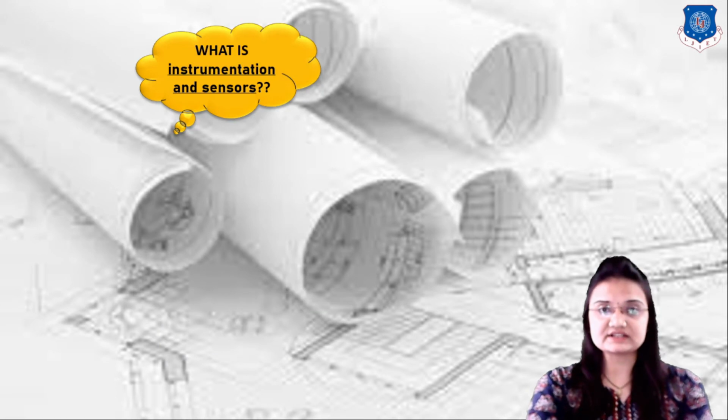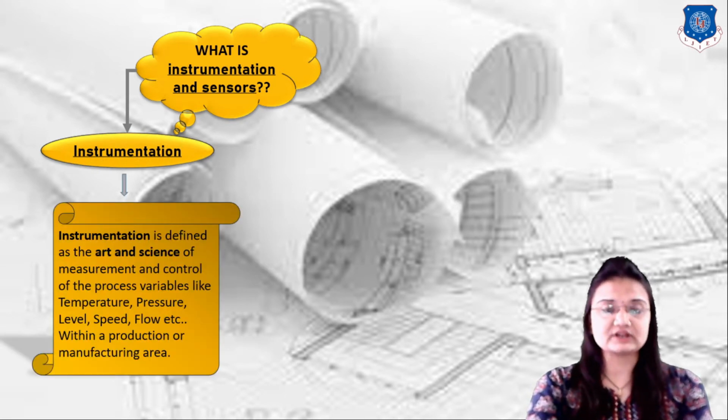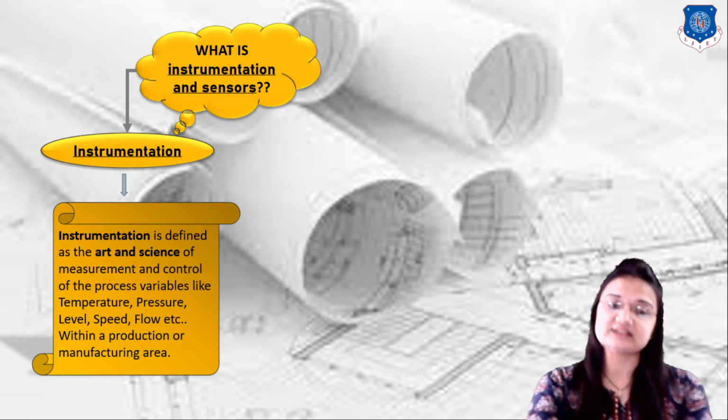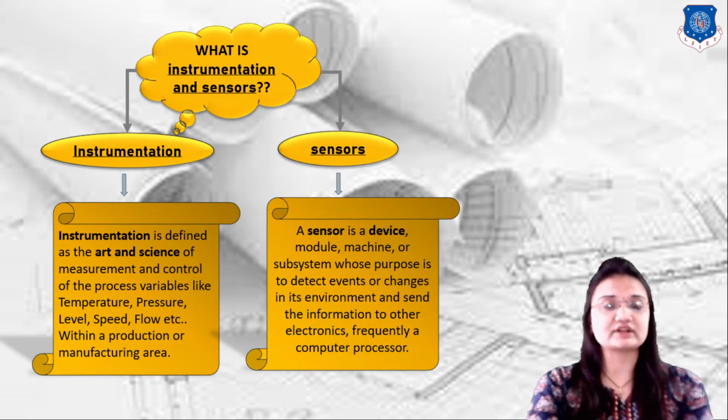Now let us understand first of all what is instrumentation and sensor. Instrumentation is nothing but the art and science of monitoring and controlling process variables like temperature, pressure, level, speed, flow, etc. Now let us understand what is a sensor. A sensor is a device which is used to sense or detect physical variables, or we can say changes in its environment.